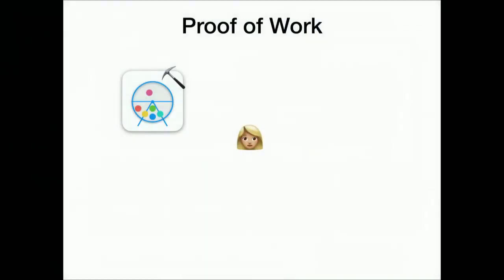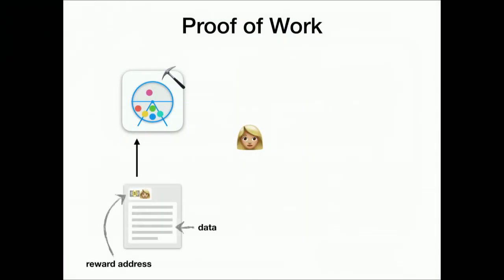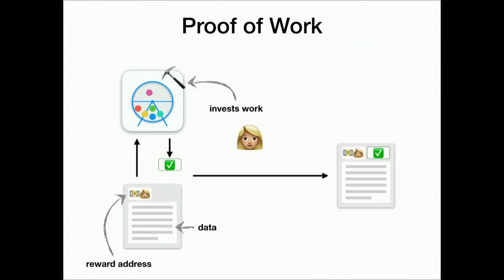In proof of work, we have the work lottery, and here Alice wants to participate. What she can do is provide a block template. The block template has some data, transactions, and of course, important for Alice because she wants to make money, her reward address. She then invests some work, and if she's lucky, she wins. She gets a certificate from the lottery back, which says, you won, and can attach that to the block, and then Alice publishes this block.